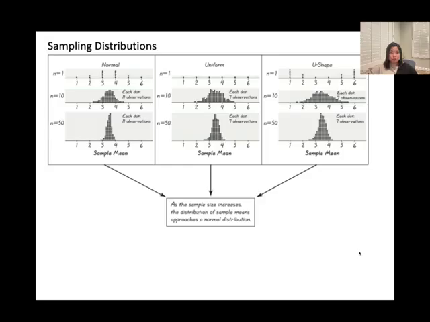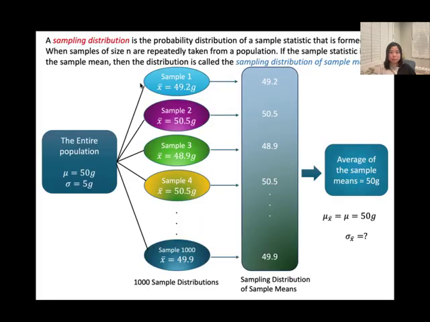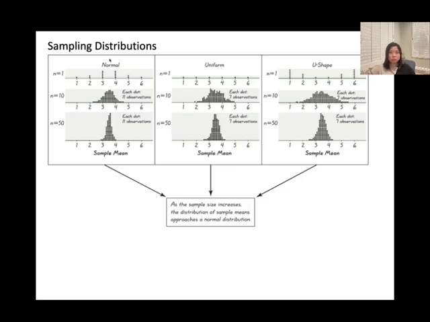Sampling distributions: we do have three cases in here. This is talking about when n is equal to 1. When n is equal to 1, the distribution is a normal distribution, meaning the original population is a normal distribution. When we increase the sample size n, you still get the normal distribution, with a narrower standard deviation. When you increase the sample size from 10 to 50, my distribution still looks like a normal distribution.